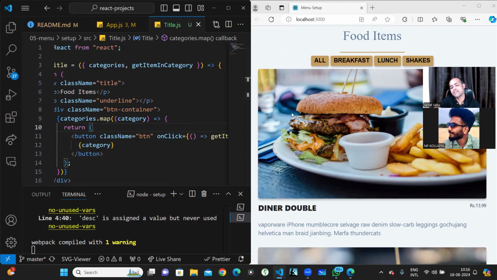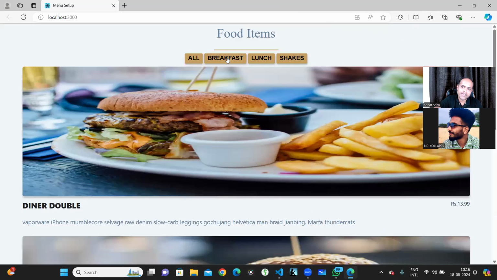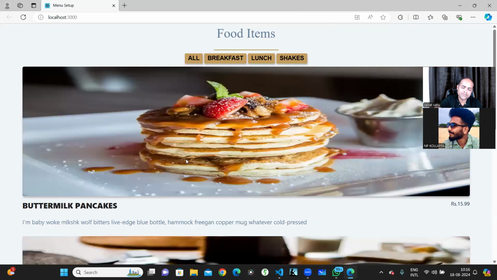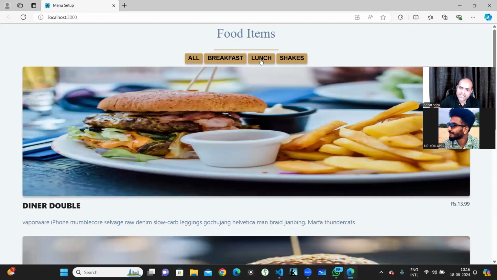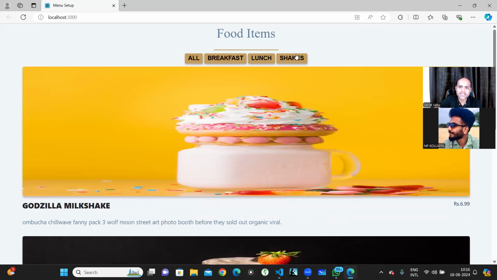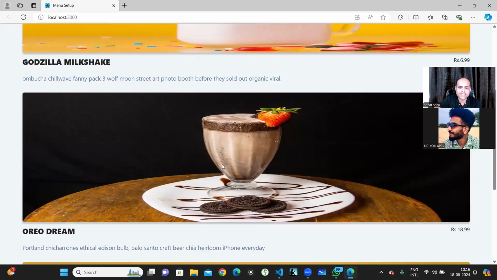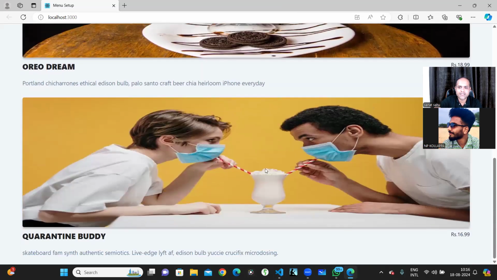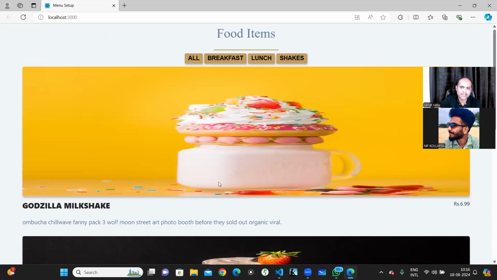Sorry, items. Suppose you click on the breakfast. The background item changes, and the items are changing, right? I click on breakfast, I see only breakfast items. I click on lunch, I see only lunch items. These three items are there in lunch. I click on shakes, I see only shakes. One ice cream shake is there, one milkshake is there, and these two people are drinking this milkshake, right?